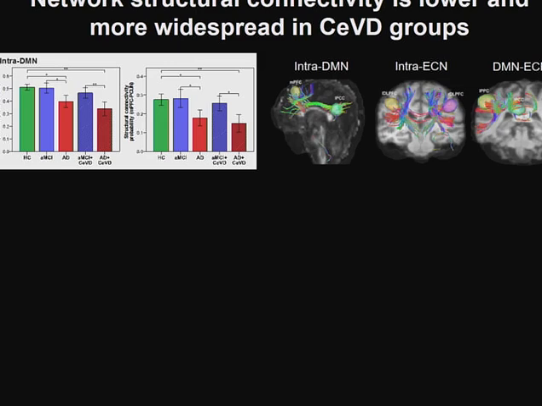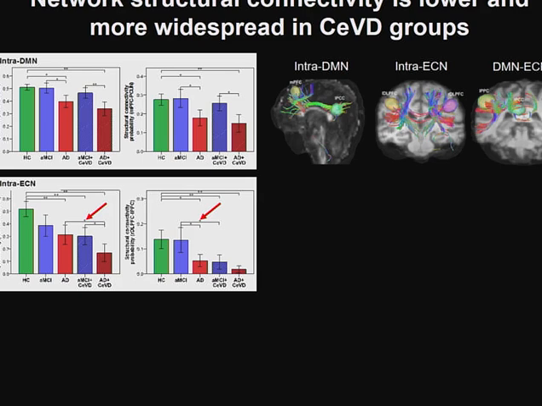The next thing we looked at was structure connectivity changes, and we found that for the default mode network, generally the AD groups showed lower structure connectivity. However, the AD with CVD subjects showed even more widespread changes in terms of their structure connectivity compared to the non-CVD AD. Moreover, for the executive control network, when we compared the same diagnosis group, but CVD versus non-CVD subjects, we found that the AD with CVD as well as the AMCI with CVD subjects showed further reduced structure connectivity compared to their non-CVD counterparts, and this is shown by the red arrows here.